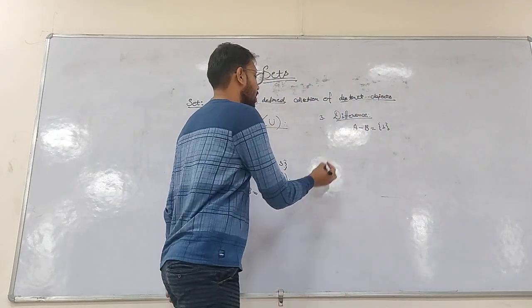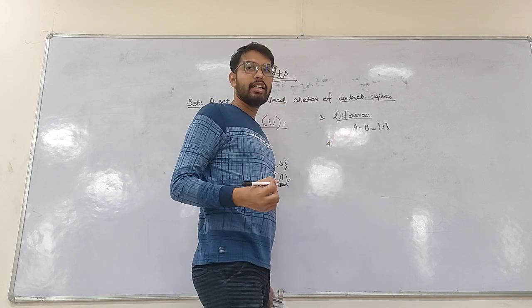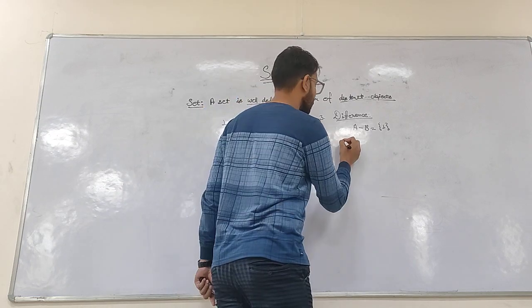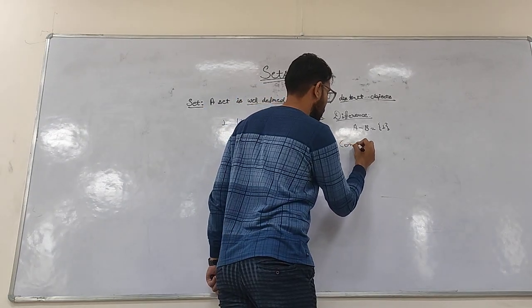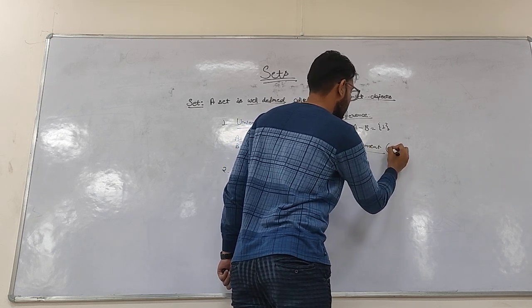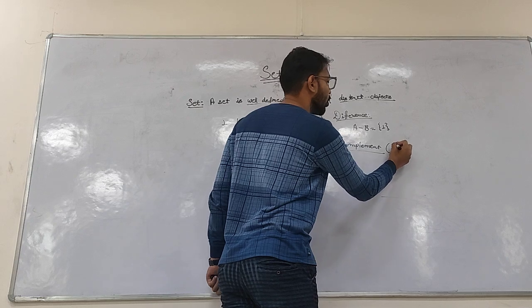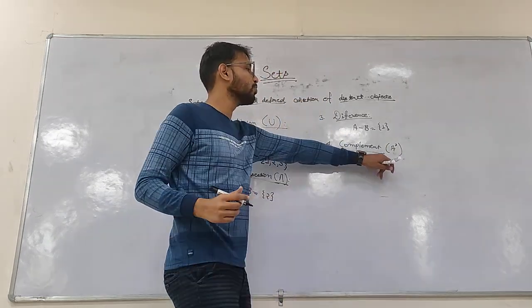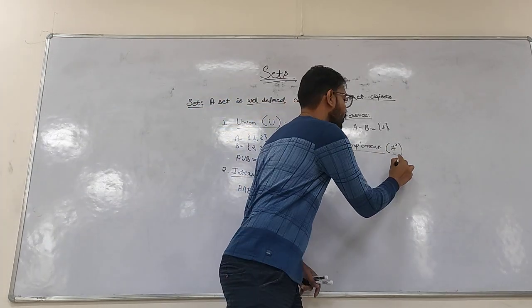Coming to the fourth operation, that is complement. That is represented by the apostrophe that you are used to in the English language.